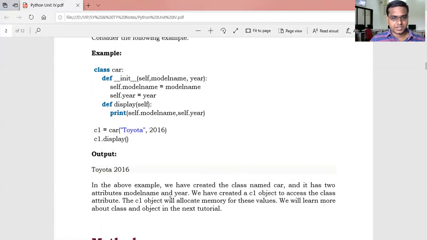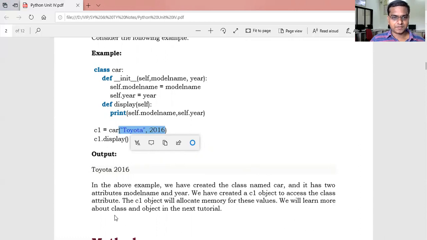The c1 object will allocate memory for these values. The number of attributes we pass determines the memory size allocated, using the syntax c1 = Car(parameter values).